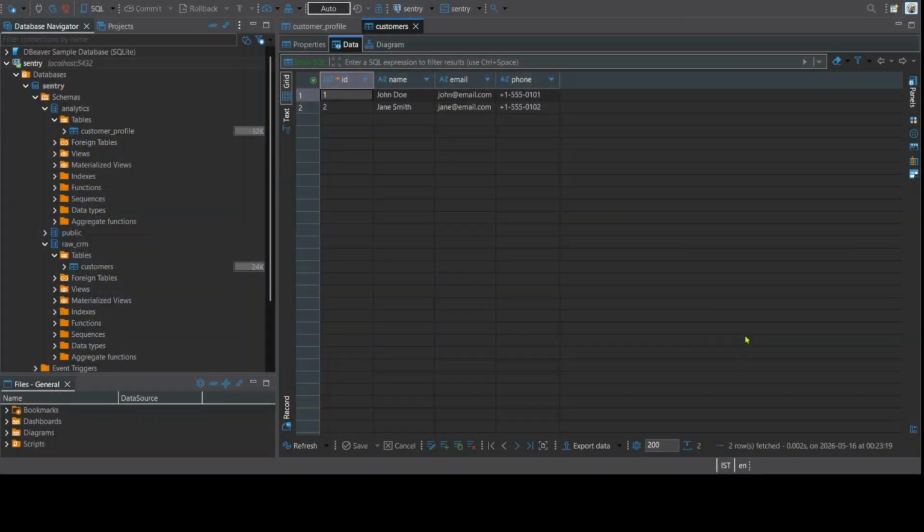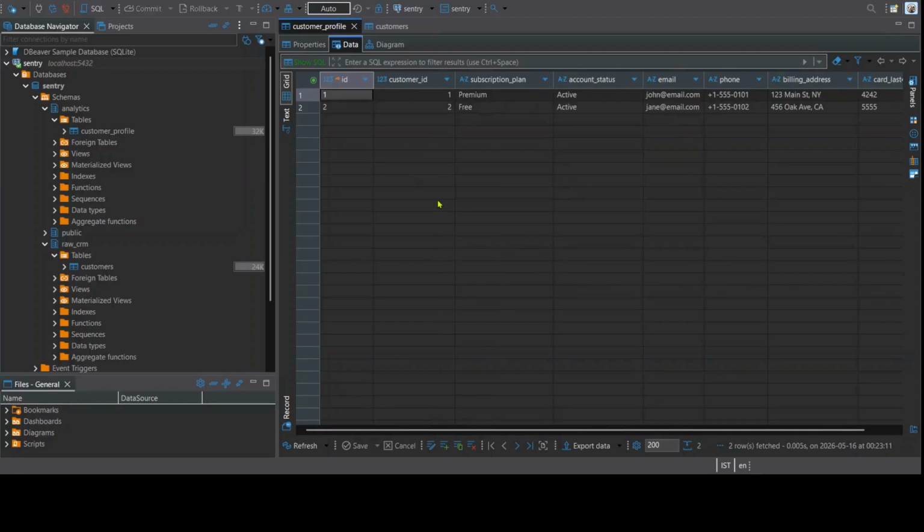Let's look at a live scenario. A Fivetran sync just moves this data. In our raw CRM table, we have plain text email. This is fine. But look at our analytics table. Those exact same plain text email and card number have leaked here. The marketing team does not need raw emails to analyze subscription plans. This is the Shadow PII, and it's a massive compliance risk.